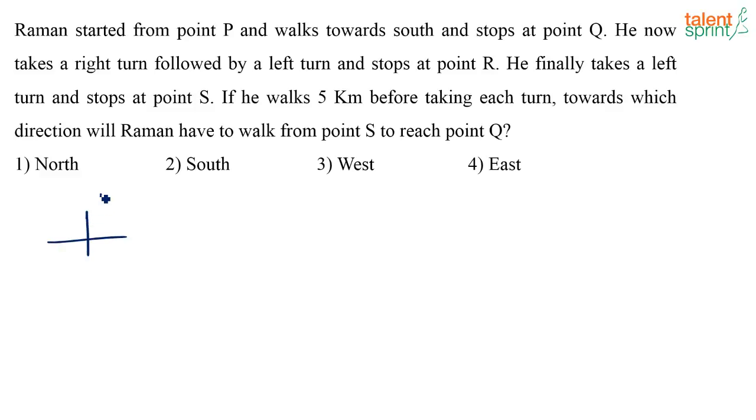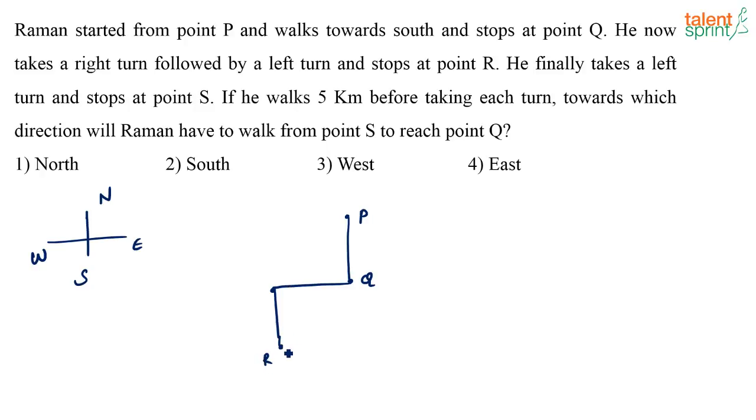When you have questions on directions, if you are not very clear with the directions, just draw this figure on the side so that it's helpful. What is given here? Raman started from point P. So this is point P. He walks towards south to point Q. So he's facing this direction. Now he's taking a right, means he has to go in this direction. Then he's taking a left turn. So from here left means this direction and stops at a point R.